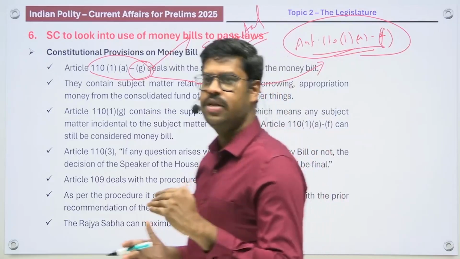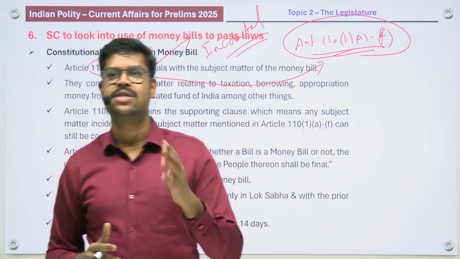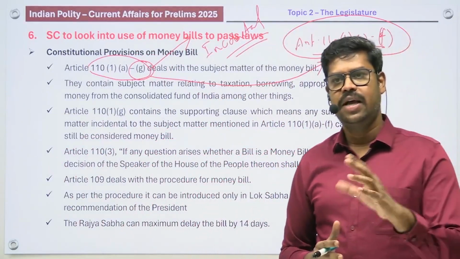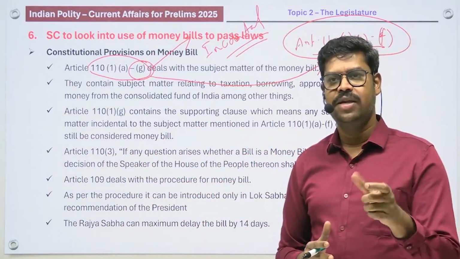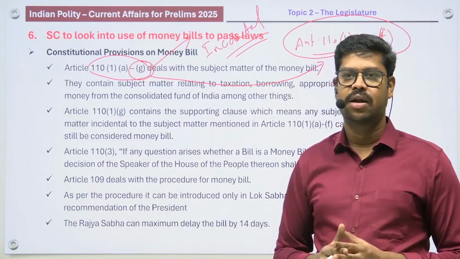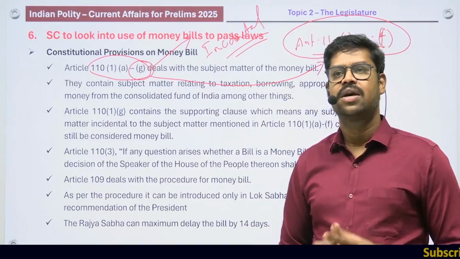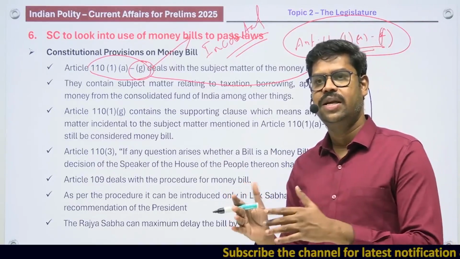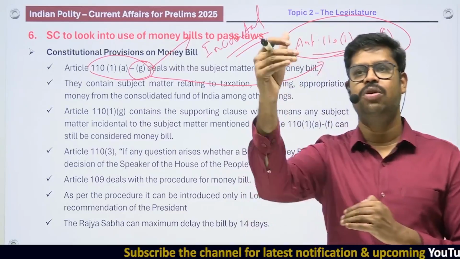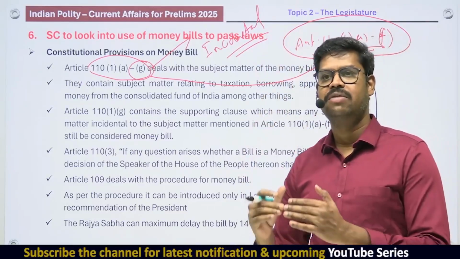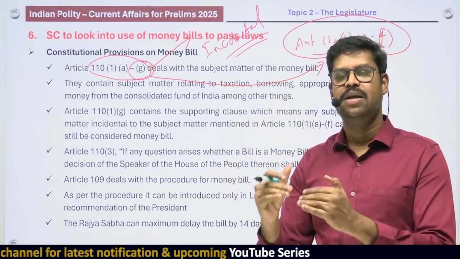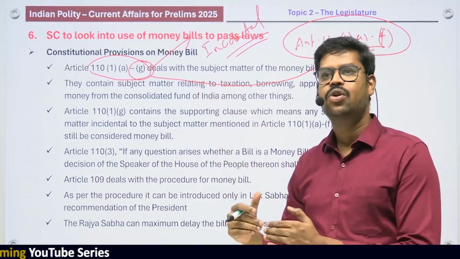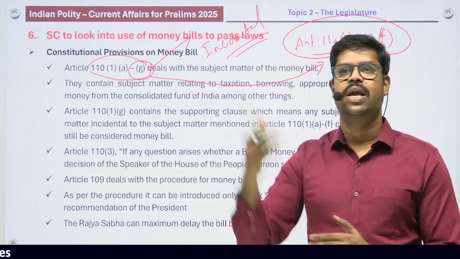But there is a provision in this particular bill which is also talking about fines or penalties in case of non-payment of taxes. While collecting tax is an item in the money bill, fines and penalties are not mentioned directly in Article 110 Clause 1 Subclause A. But however, what Article 110 Clause 1 Subclause G is saying is that if any subject matter is incidental or integral to the primary matters mentioned from A to F, then also it can be considered a money bill.